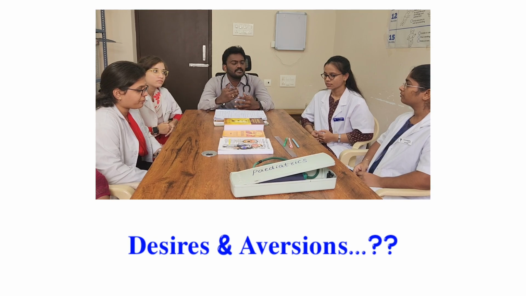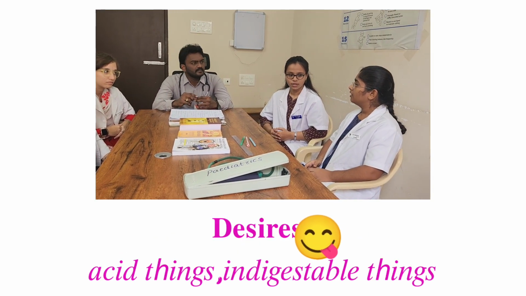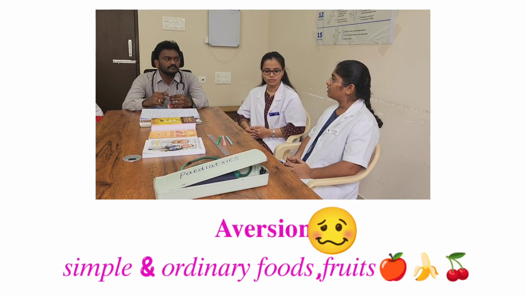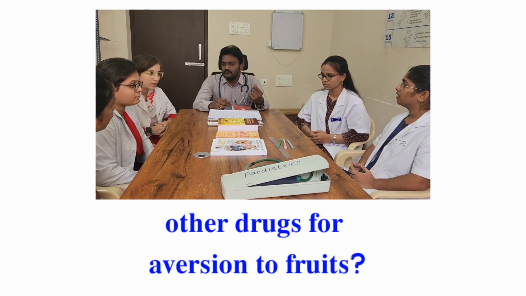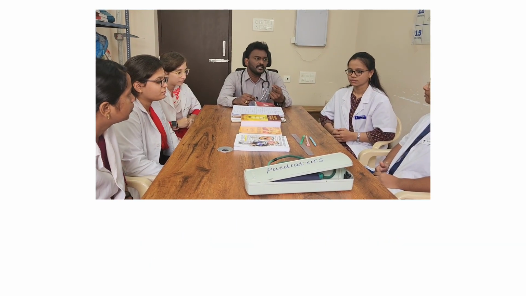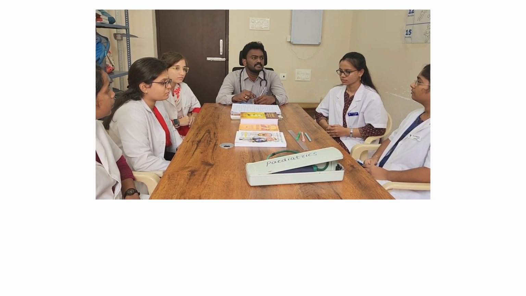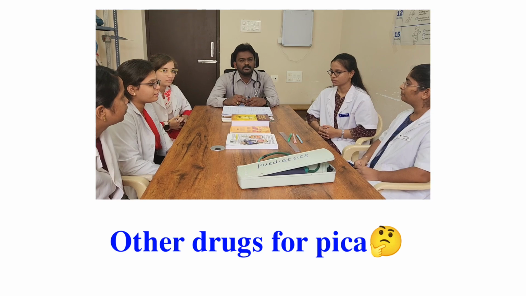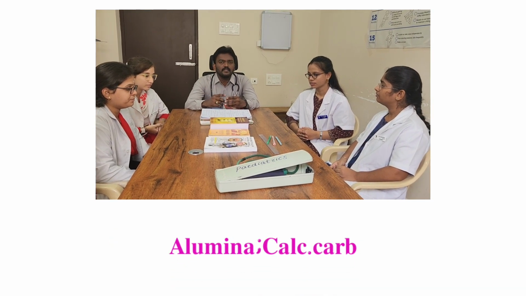What are the desires and aversions in Ignatia? Desires for acid things and indigestible things. And aversion to simple and ordinary food and fruits. Aversion to fruits is one of the most important symptoms in Ignatia. Other drugs are Baryta carb, Phosphorus. So aversion to simple food and desire for indigestible things. What is the terminology for desire for indigestible food? Pica. Other drugs for pica are Alumina and Calcarea carbonica.